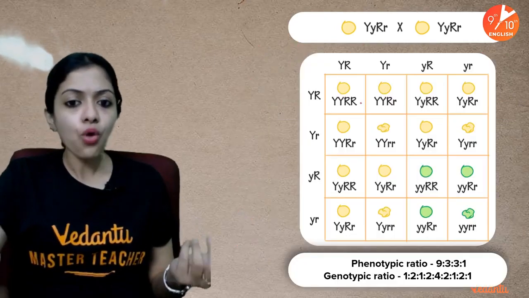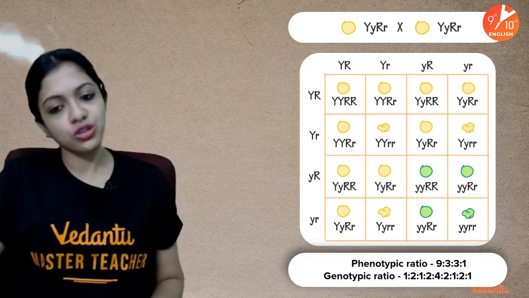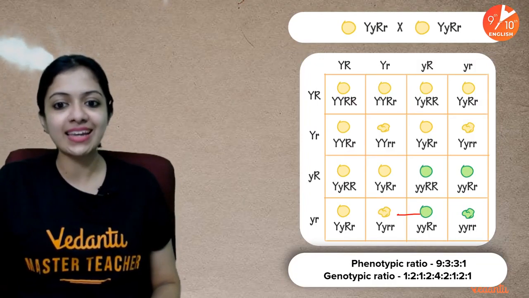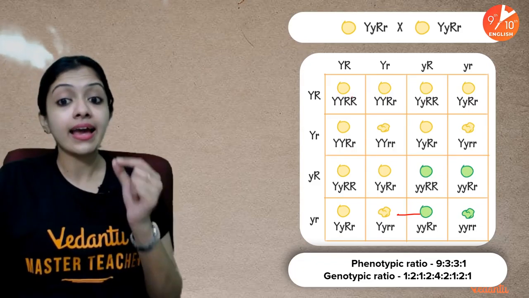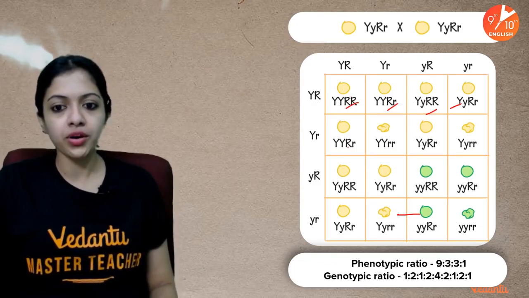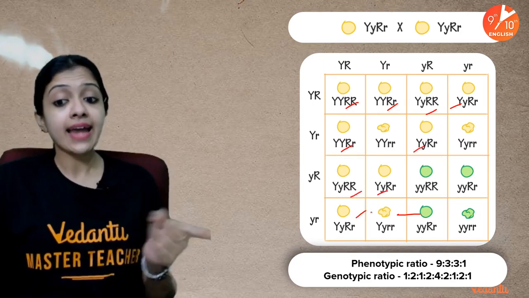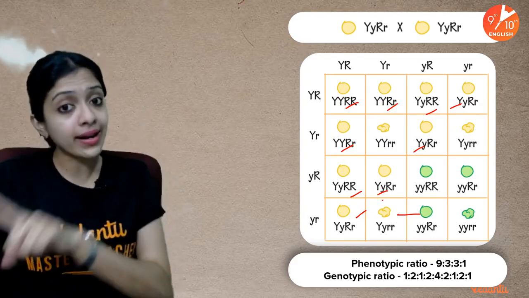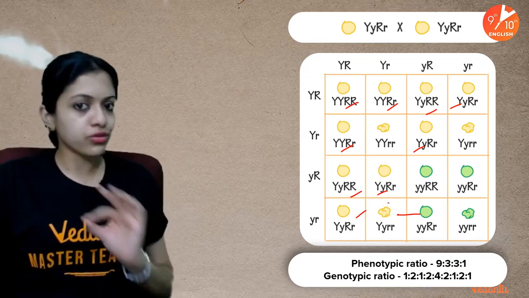So what do you get? Finally, when you fill up all the 16 boxes, this is what you would see. You can see that it's a mix of so many different combinations. And what exactly are they? You would see that there are 9 yellow round: 1, 2, 3, 4, 5, 6, 7, 8, 9. Wherever there is at least one capital Y and at least one capital R, it would be a yellow round phenotypically.